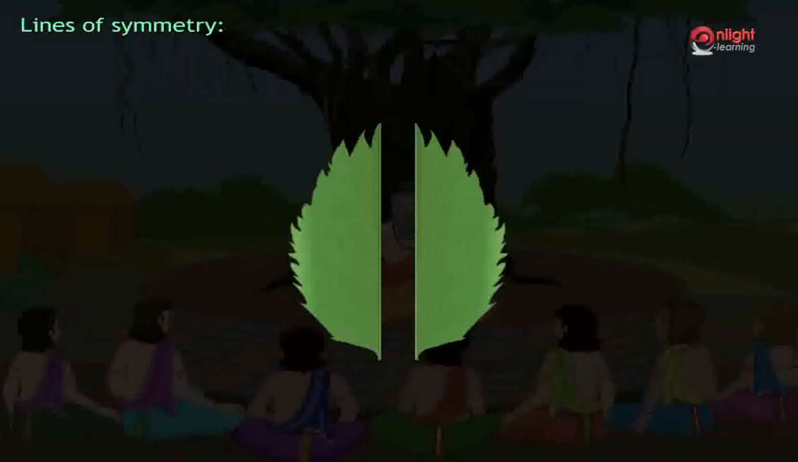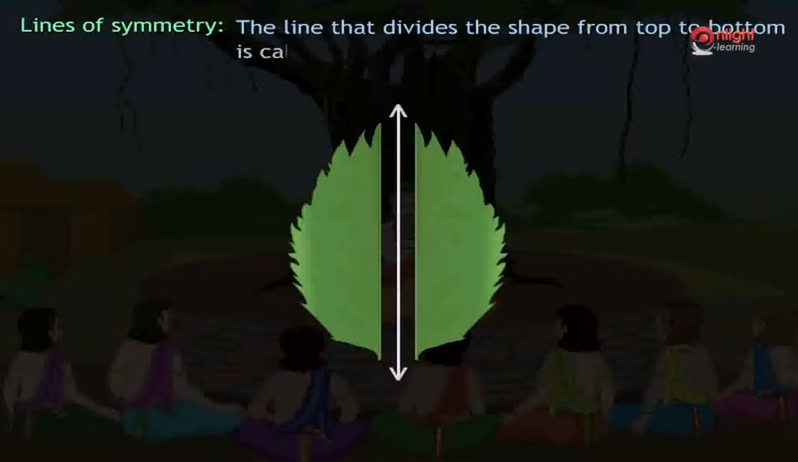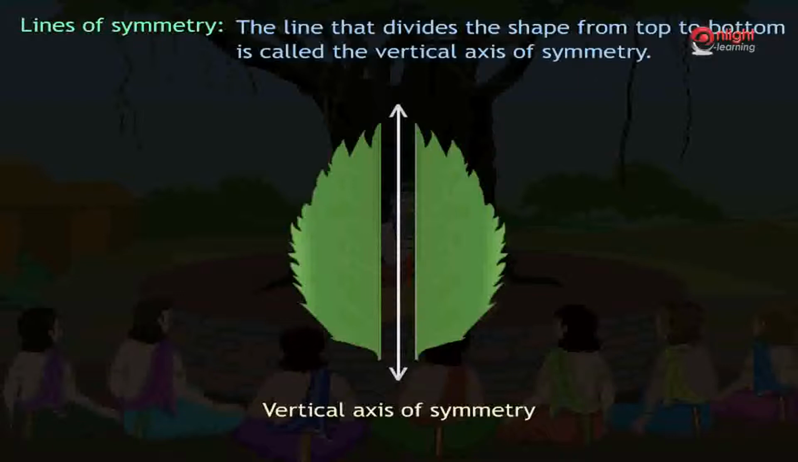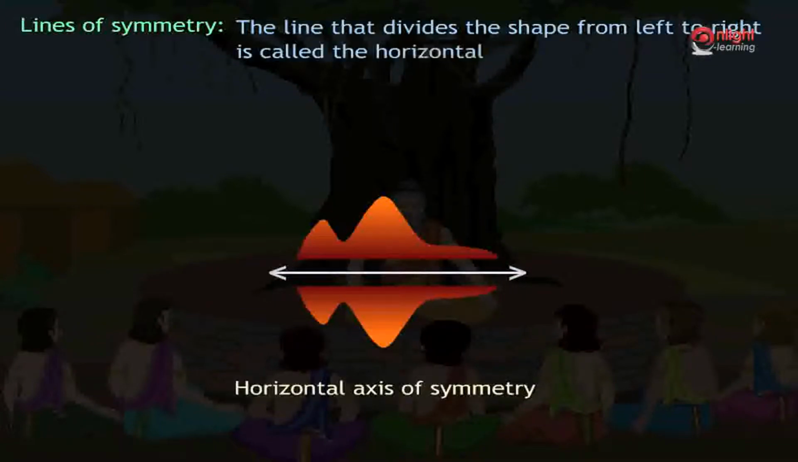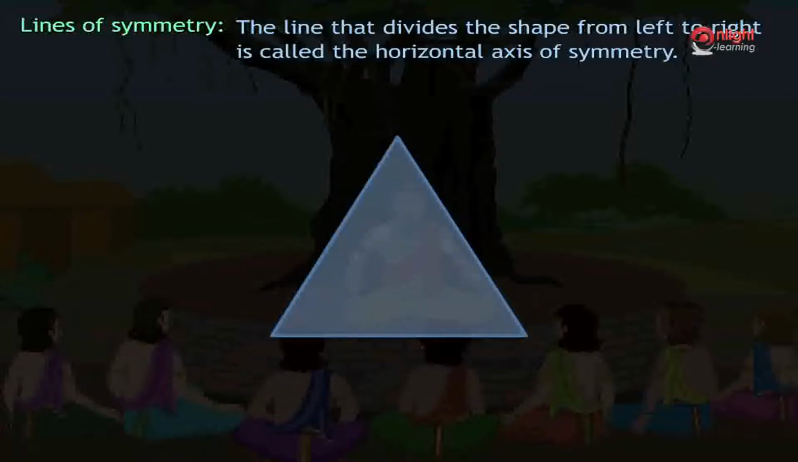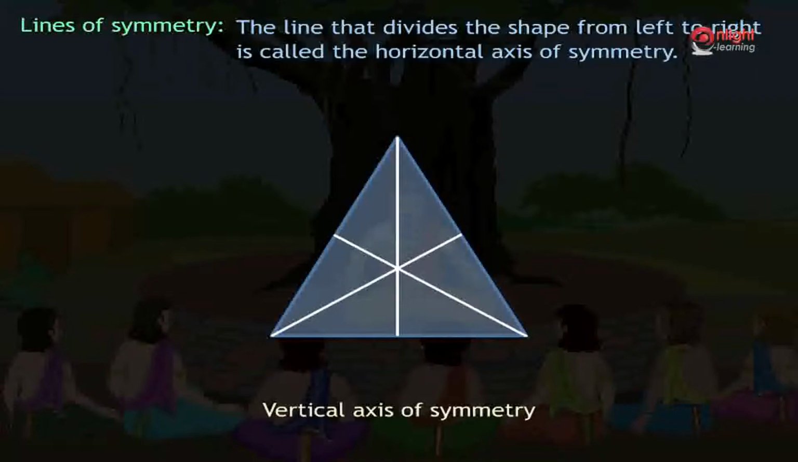There are different lines of symmetry. The line that divides the shape from top to bottom is called the vertical axis of symmetry. The figures shown here have a vertical axis of symmetry. The line that divides the shape from left to right is called the horizontal axis of symmetry. The figures shown here have a horizontal axis of symmetry. Apart from these two lines of symmetry, other lines of symmetry are also possible. For example, in an equilateral triangle shown here, three lines of symmetry are possible, of which only one can be considered as a vertical line of symmetry.